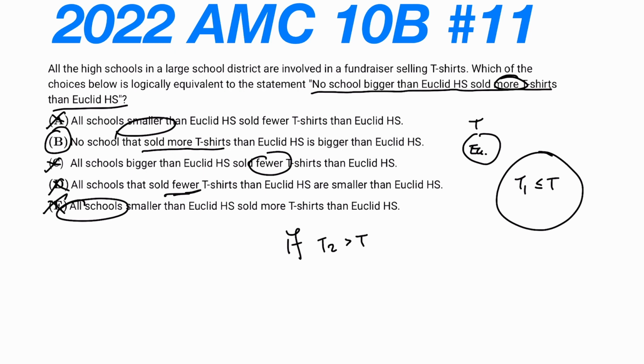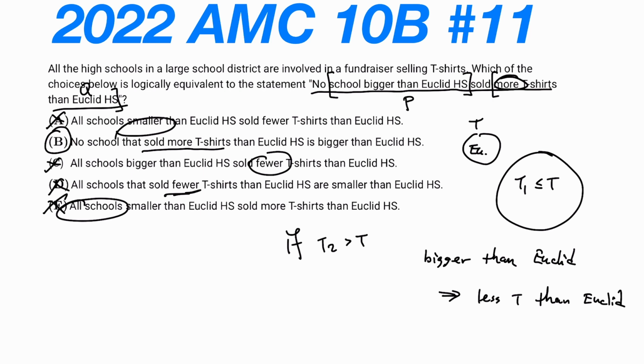Okay, let's turn back and look at this statement. So we know if we have a school bigger than Euclid High School, then it implies that if it sold more t-shirts, then it implies that the school sold less t-shirts than Euclid. Okay, now let's think about this P and Q.